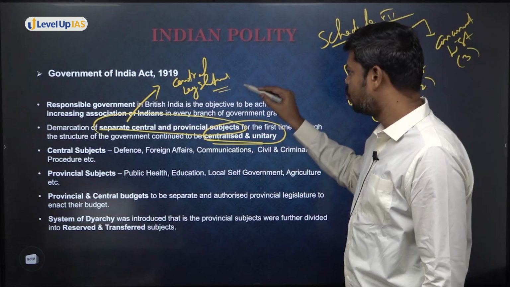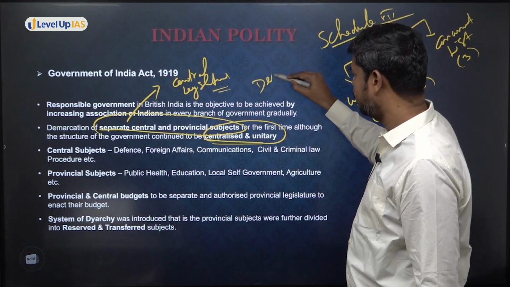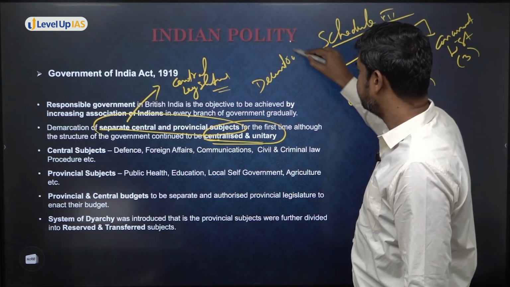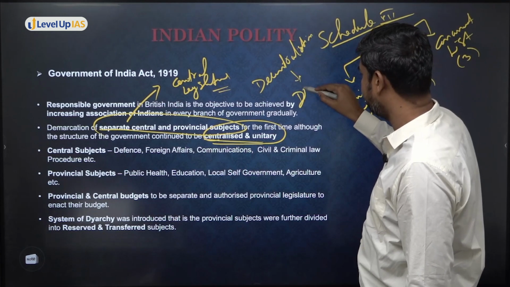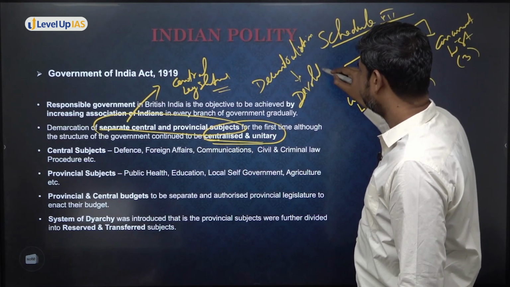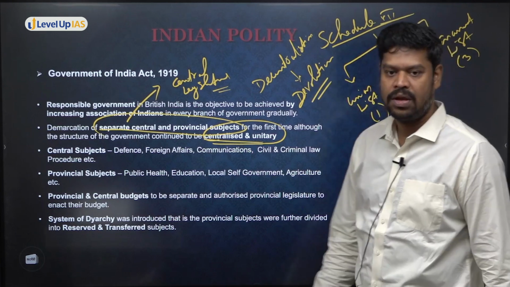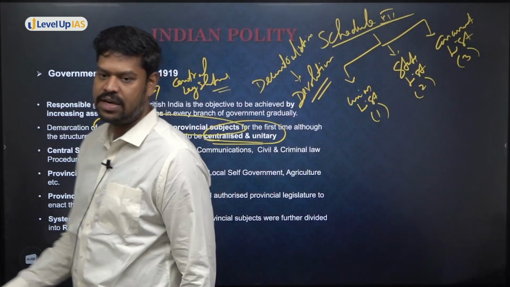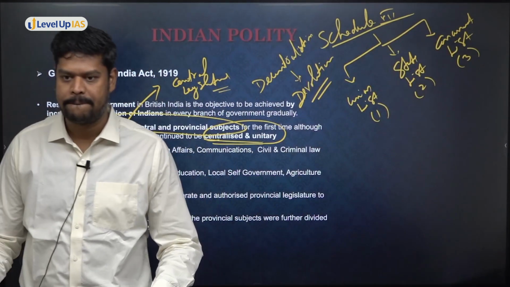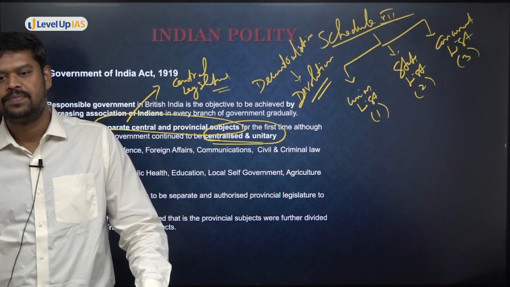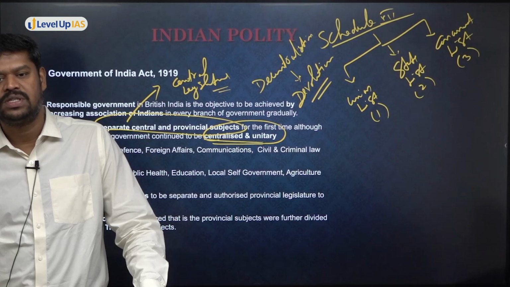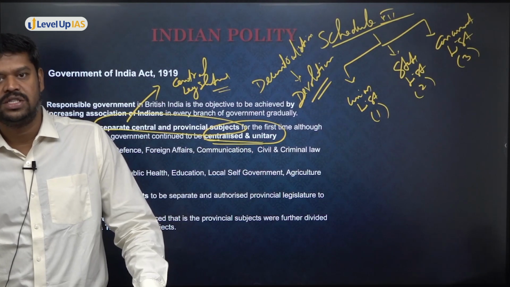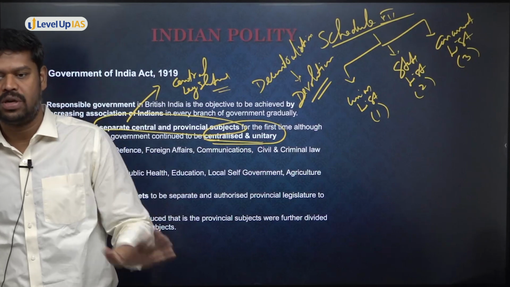Because here there was no decentralization. There was no decentralization of subject matters, but rather there was only devolution of subject matters. Now, what is the difference between decentralization and devolution? Which is giving more autonomy to the provinces or the provincial subjects? Decentralization.